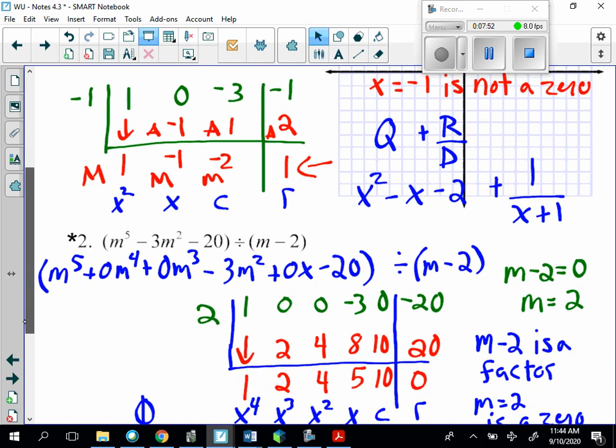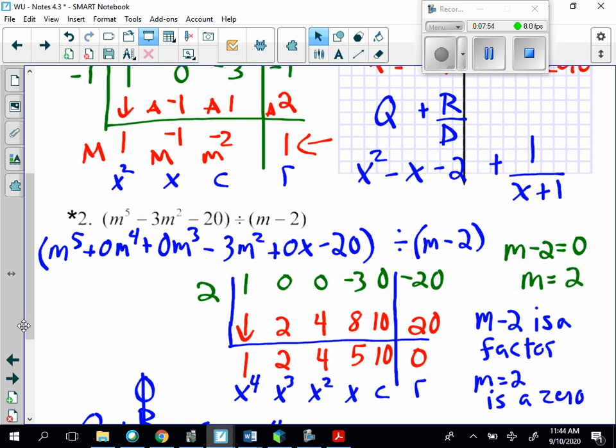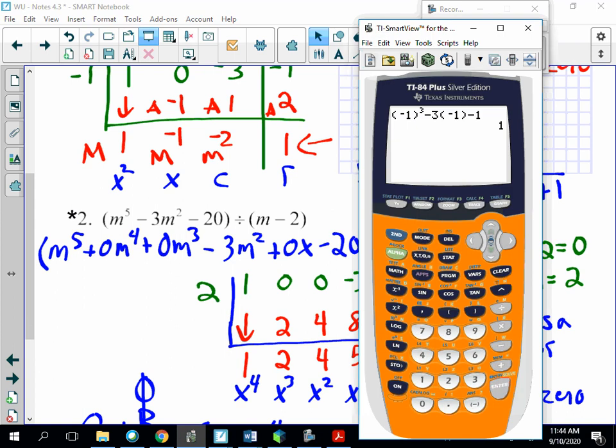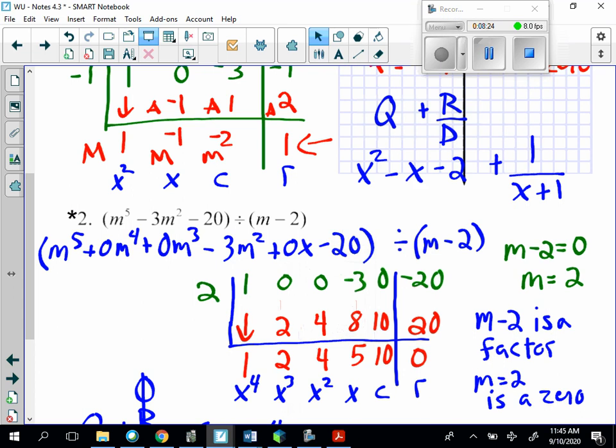Similarly, we could have done the same thing to number 2. We could have simply plugged 2 into the equation. So we could have said, parentheses, 2 raised to the 5th, minus 3 times 2, and that was squared, minus 20, the intermediate 0 as the remainder. So that's basically what they're saying.